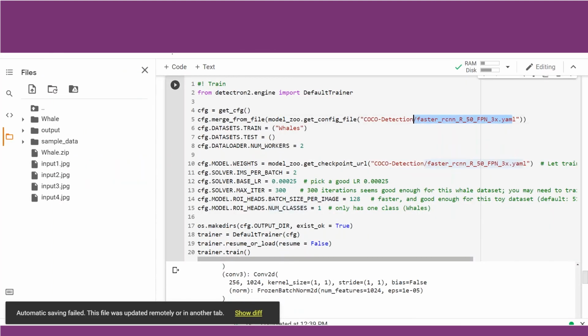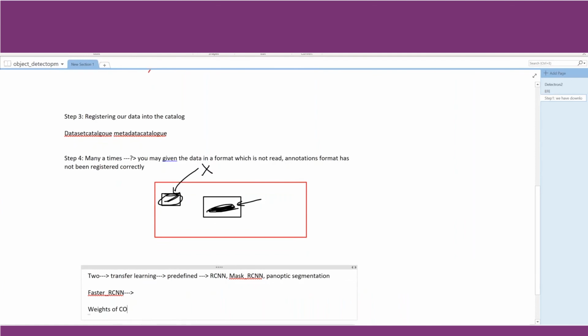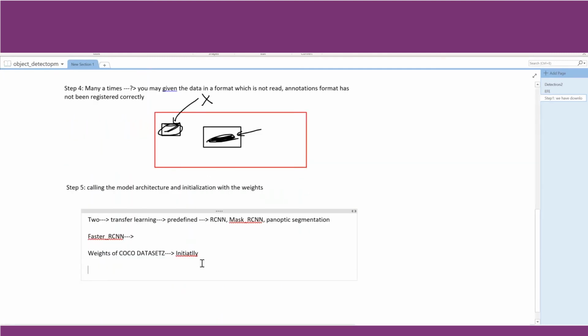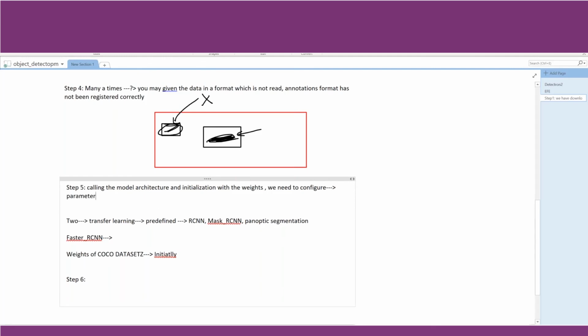You can check here, I am calling the architecture of Faster RCNN. And in order to initialize the weights, we are going to use the weights of the COCO dataset. These will be updated after training. So step 5 is calling the model architecture and initializing it with the weights. We have done that. Now what will we do? Step 6, we shall now do the training. So, calling the model architecture, initializing the weights, and one more important thing, we need to configure in the CFG file the parameters and the hyperparameters of the model.